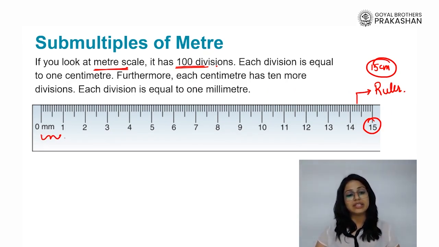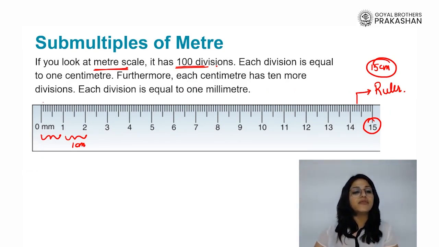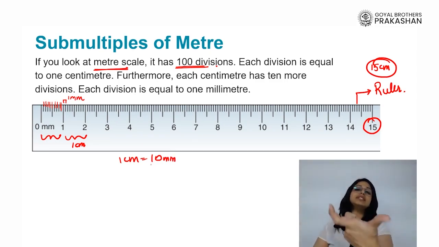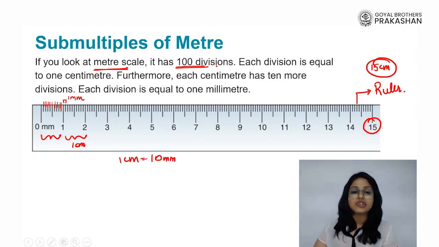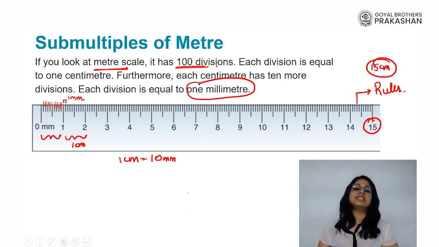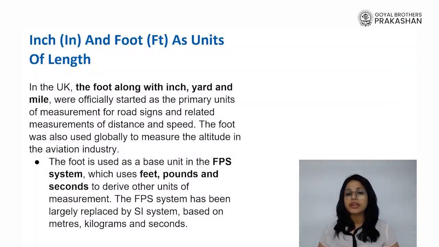So you can note here, each of these is equivalent to 1 centimeter in length. Furthermore, you can even see that there are different divisions marked in between those 1 centimeter. What is this equivalent to? Each division here is equivalent to 1 millimeter, because we know 1 centimeter has 10 millimeters. So in between 1 centimeter, if we mark 10 divisions, we are actually marking each division for 1 millimeter. So hence we see how a scale can be put into use.